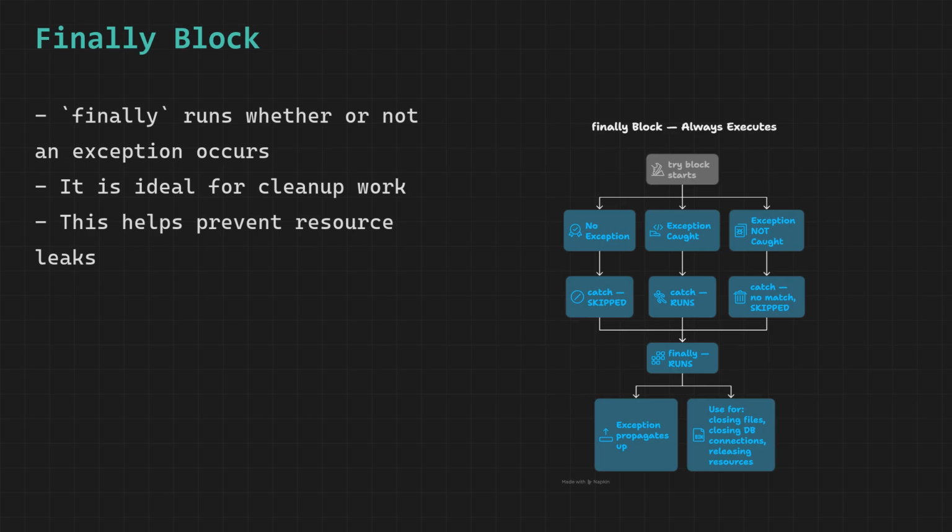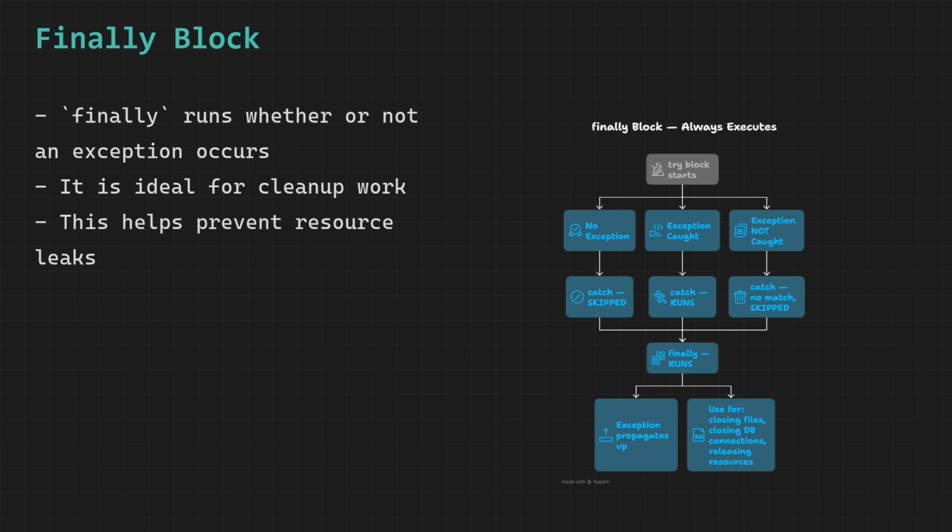The finally block solves a critical real-world problem. Imagine your program opens a database connection, then runs some code inside a try block. If an exception is thrown and caught, your connection closing code might be skipped. If an exception is thrown and not caught, your connection closing code is definitely skipped. In both cases you have a resource leak, the connection stays open, wasting memory and potentially blocking other users.